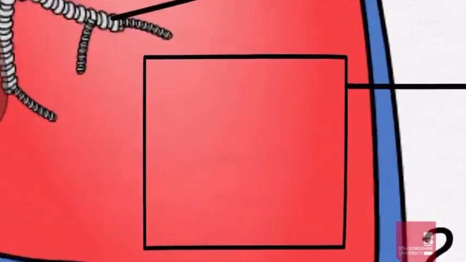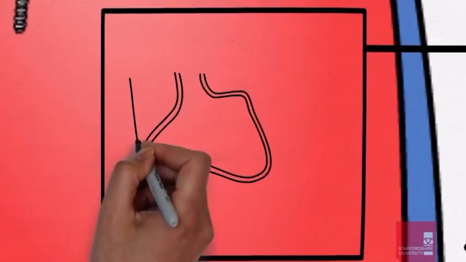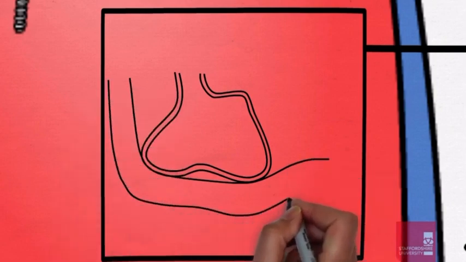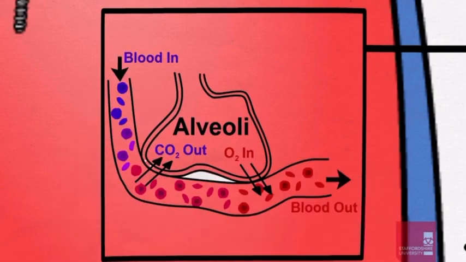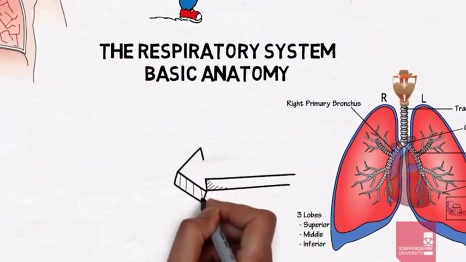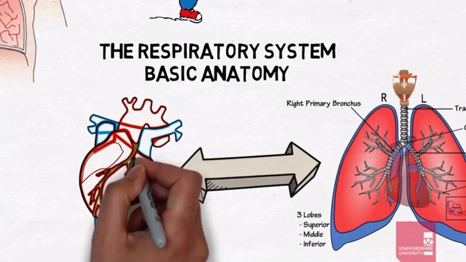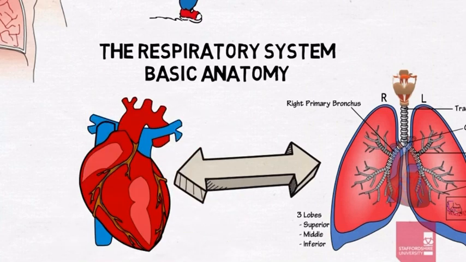Surrounding the alveoli there's a very rich blood supply, and as both the lining of the alveoli and the adjacent capillaries are only 1 cell thick, it allows for exchange of gases between the air and the blood supply. Oxygen transfers from the air to the blood, with carbon dioxide, the waste product, being transferred out. The heart can then pump blood around the body, supplying oxygen to all cells.